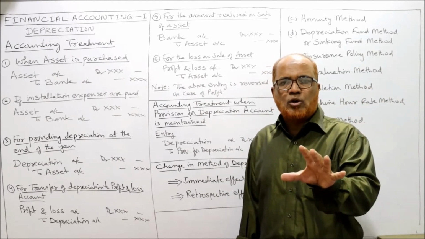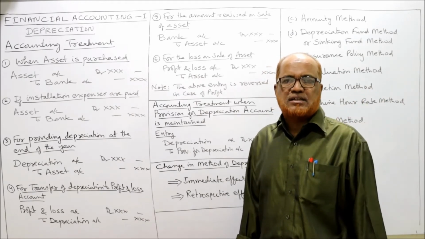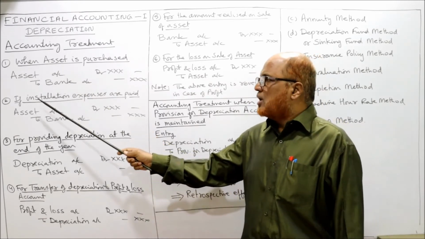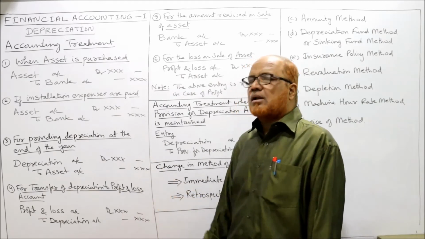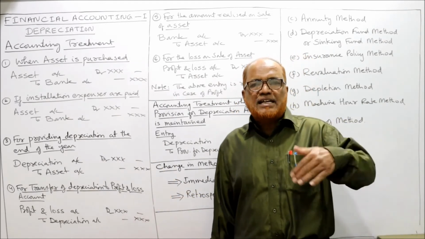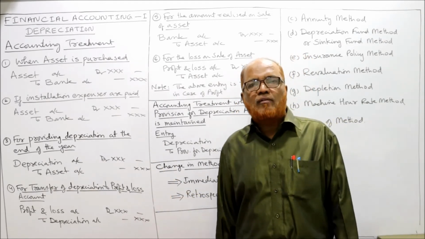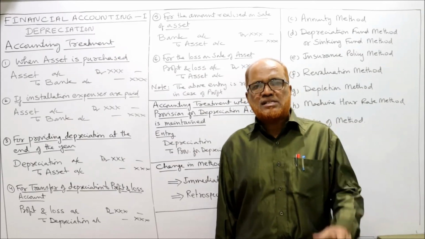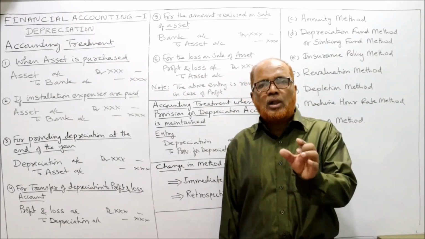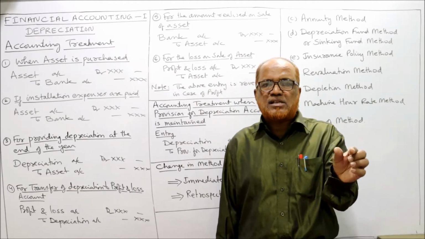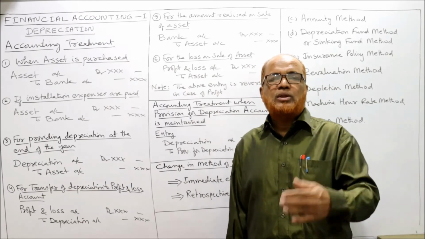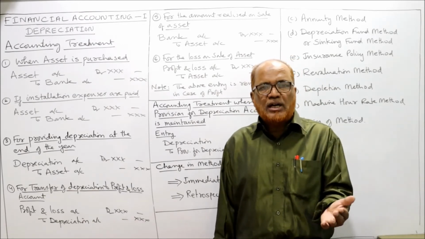So whatever asset you purchase, debit the asset, credit bank. This is the entry when an asset is purchased. If installation expenses are paid, sometimes some incidental expenses will be paid along with the purchase of the asset. Example, installation expenses, erection expenses. All the incidental expenses to the purchase of the asset will be added to the asset.